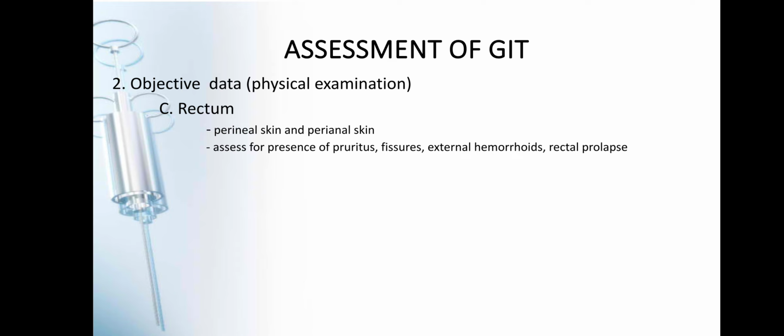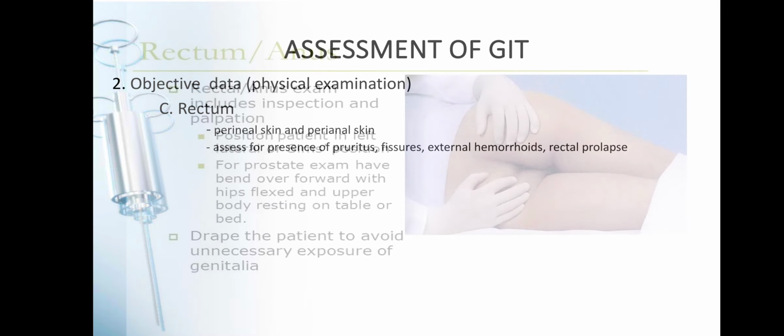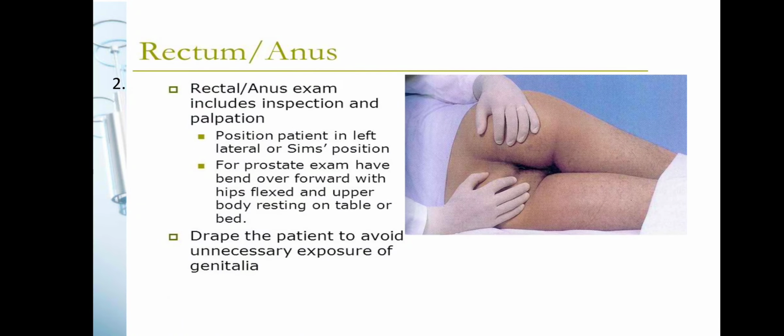Pag sabihin po natin rectal prolapse, yung kanyang rectum lumabas na po, no? Lumabas na kanyang rectum. Okay. So, makikita nyo po dito sa picture. So, it includes the inspection and palpation of your anus or peri. So, you position your patient in the left lateral position or Sims position.